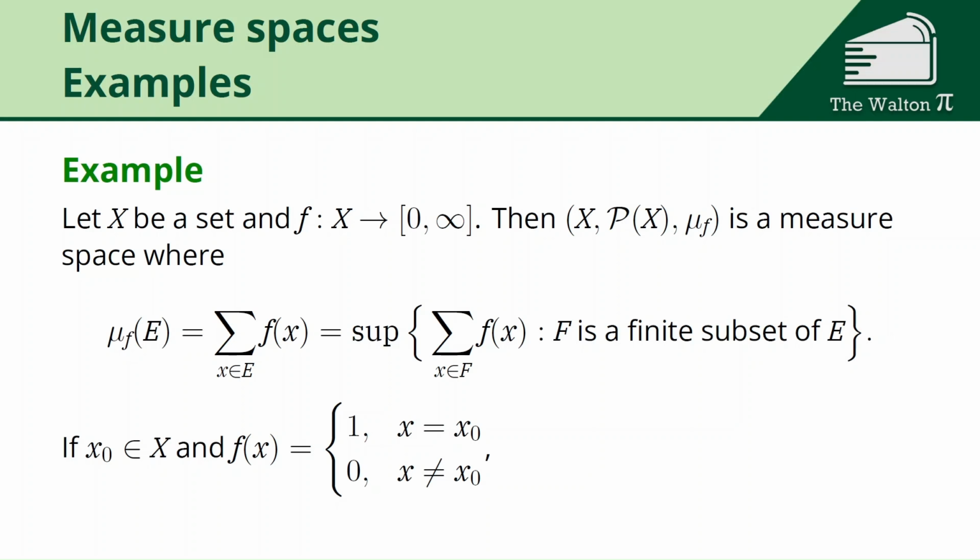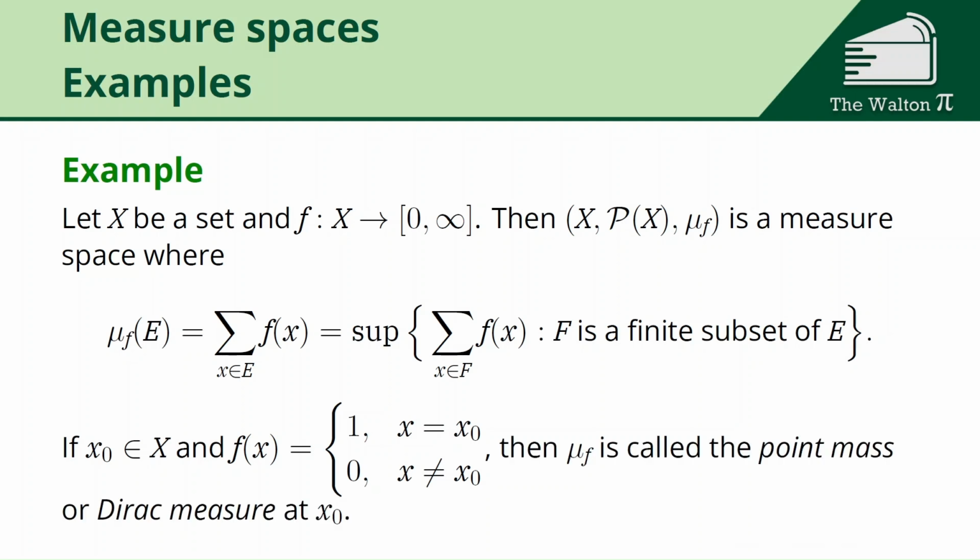We could change the function, so we could start by picking some x naught and then define the function to be 1 at just that point and 0 everywhere else. Then we say that mu_f is the point mass, or the Dirac measure, at x naught. So this returns 1 for a set E if E contains x naught, and it returns 0 if E does not contain the point x naught.